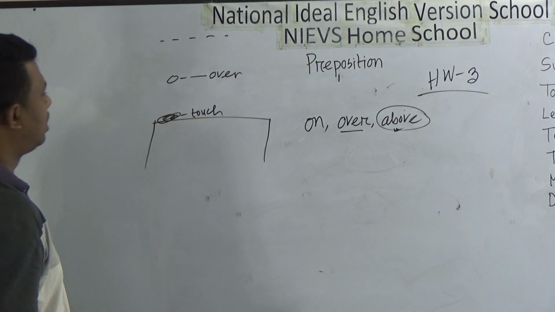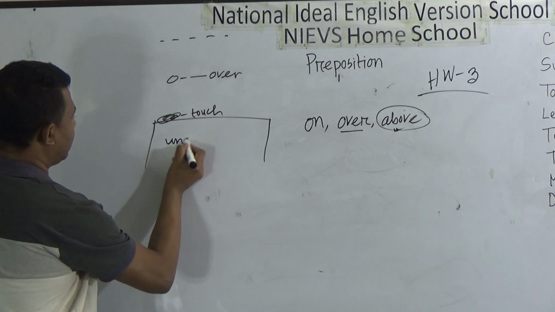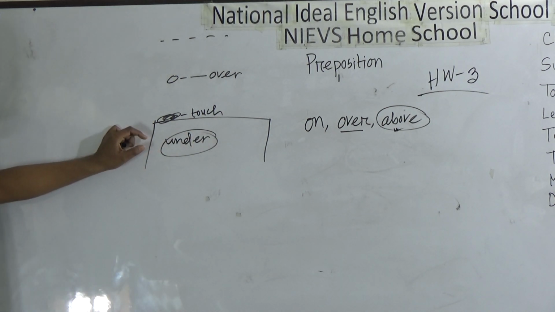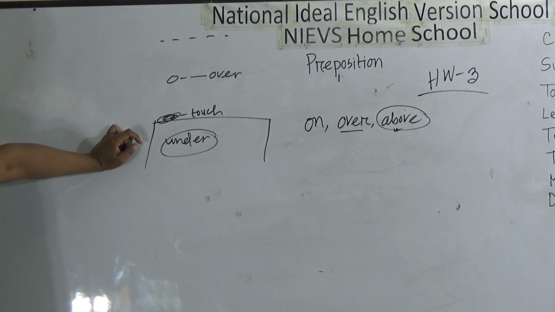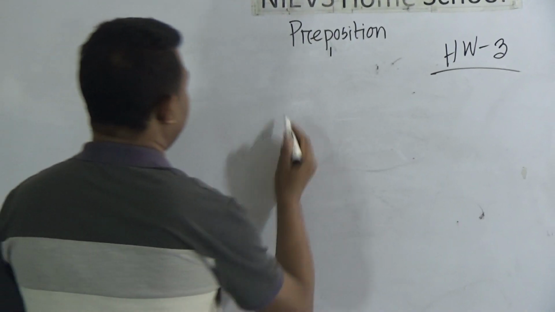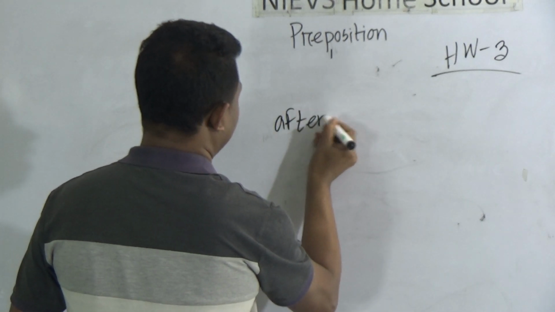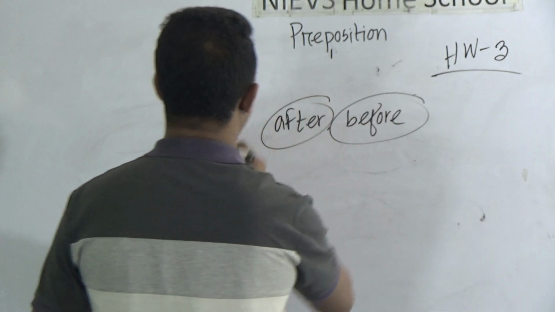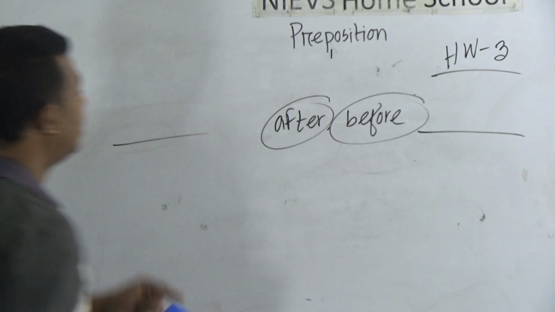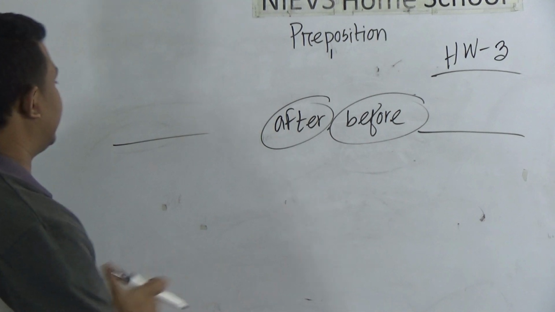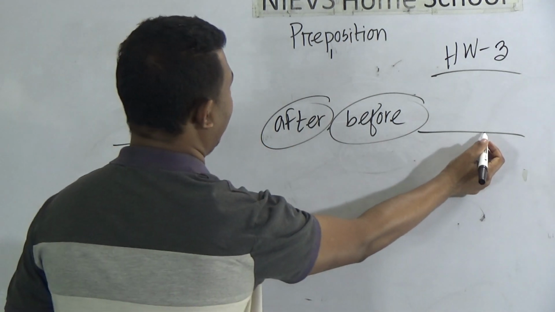Distance, this is all about. And you know that for the case of lower side, in that case we have to use under. And after that we will understand before and after. Distance, before and after. After and before. These two topics are too much important. I am telling you again. These two topics are placed within two sentences. That means there is a sentence and there is also a sentence.